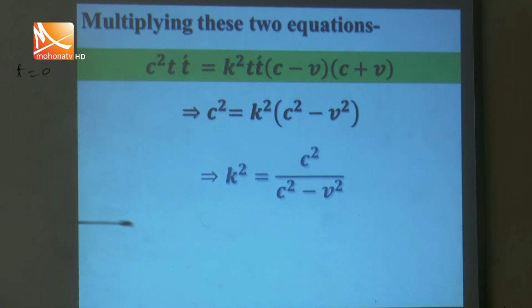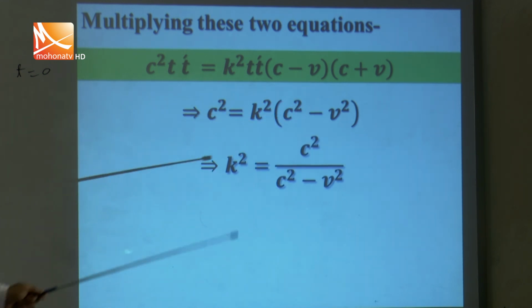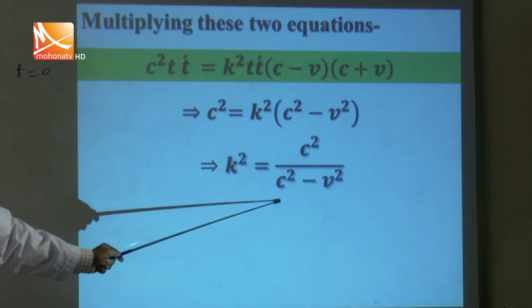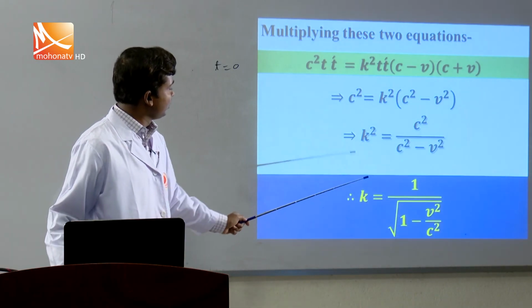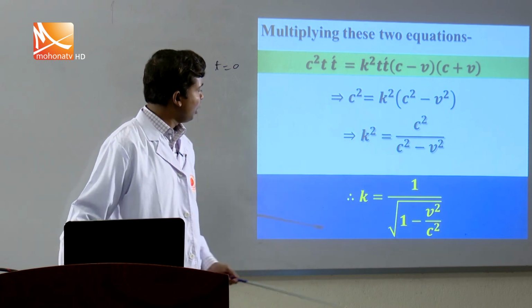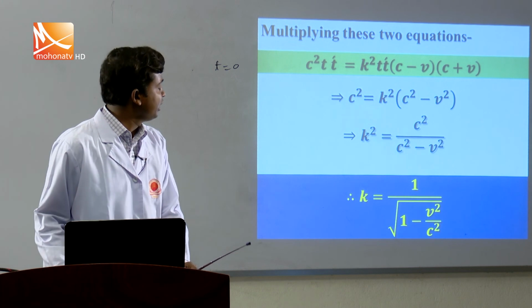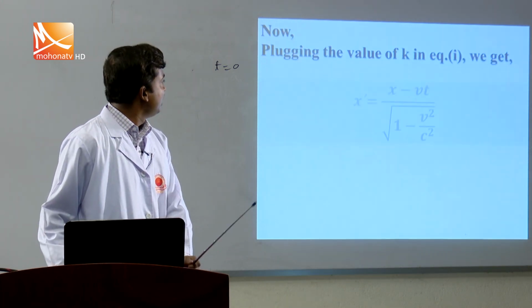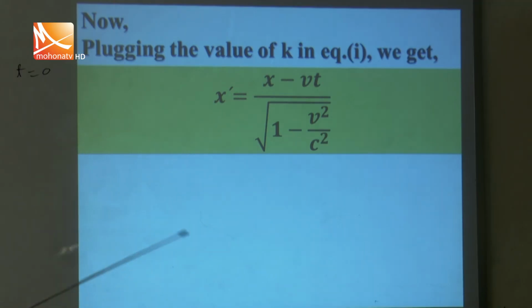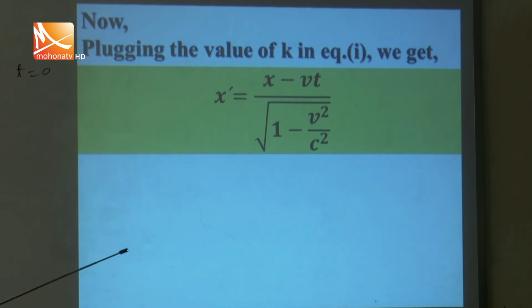you can write k² = c²/(c² - b²). Now rearranging this equation, k = 1/√(1 - b²/c²). So this is the factor. Now putting the factor k in equation 1, you will get x' = (x - bt)/√(1 - b²/c²).